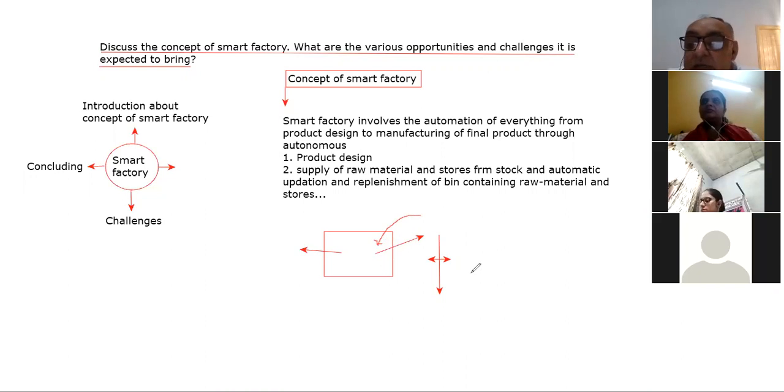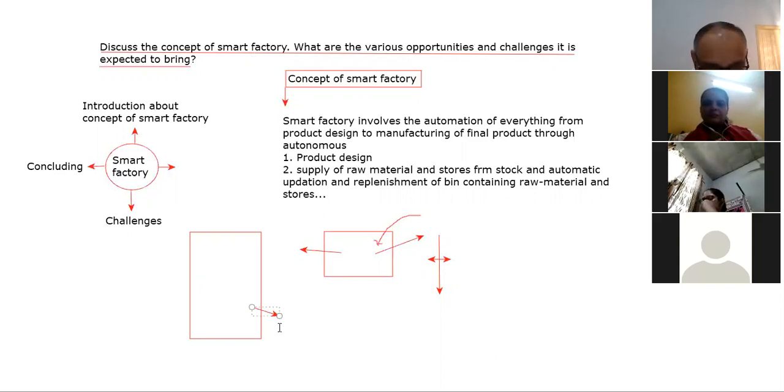Let's suppose, beta, I'm taking another example. Suppose this is a box in your kitchen, and this box contains rice.